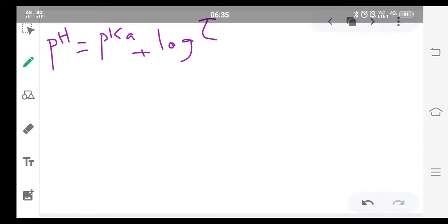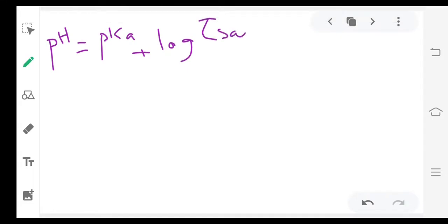For an acid buffer pH value, you have to remember this important formula, pH equal to pKa plus log of salt concentration by acid concentration. So this is the formula. So now what is the salt concentration? Salt concentration means the conjugate base concentration.